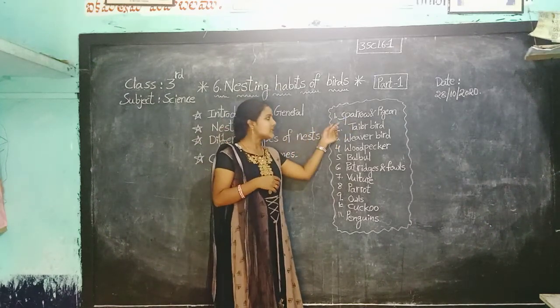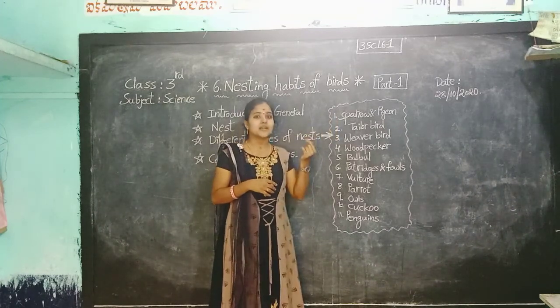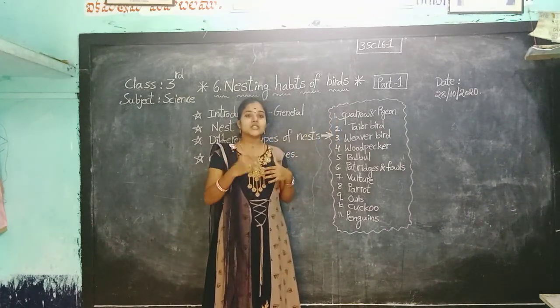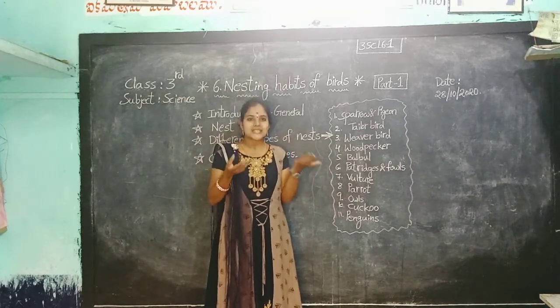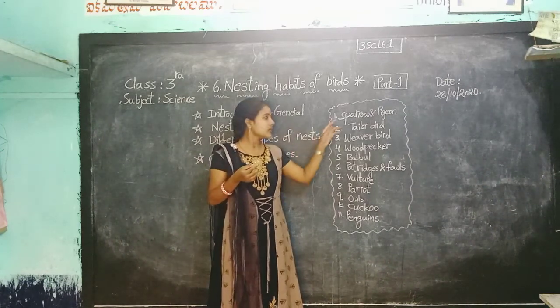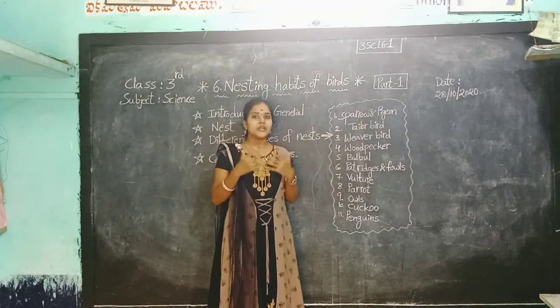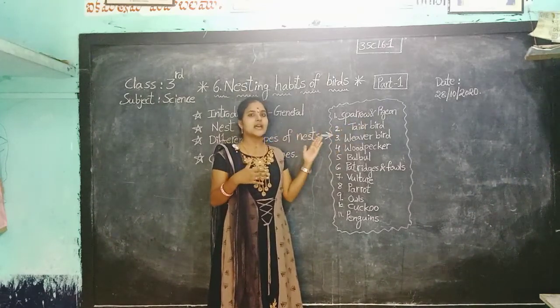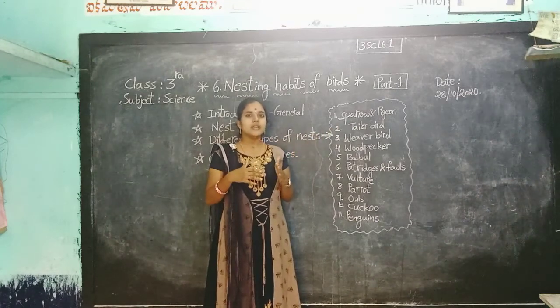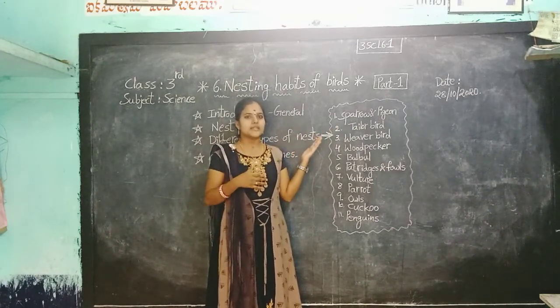So, the nests of the sparrow and pigeon are near to the dwellings of the human beings. What is the meaning of dwellings, children? Dwellings are nothing but shelters. They are very friendly to human beings. So, their nests are also near to the shelters of the human beings.